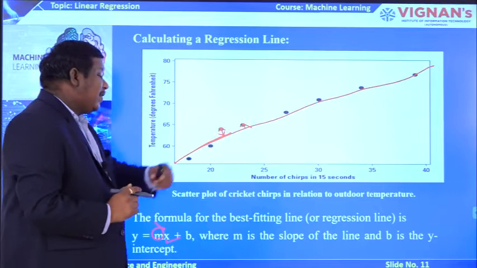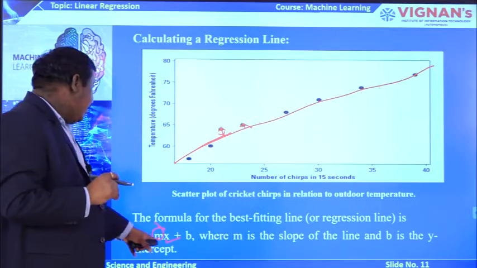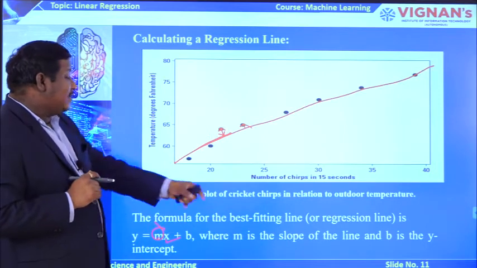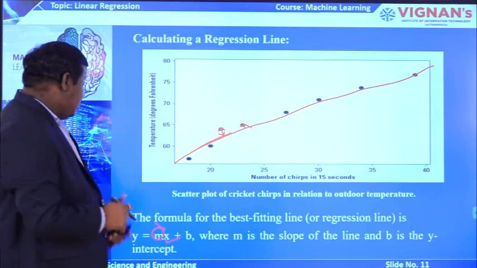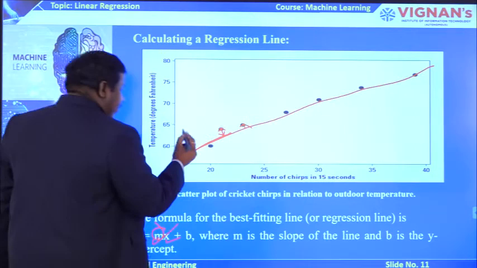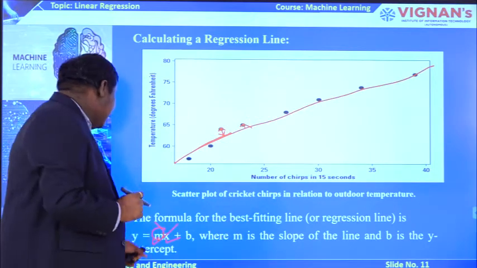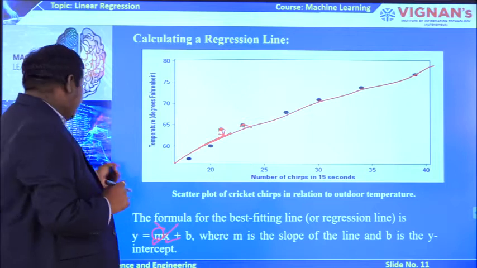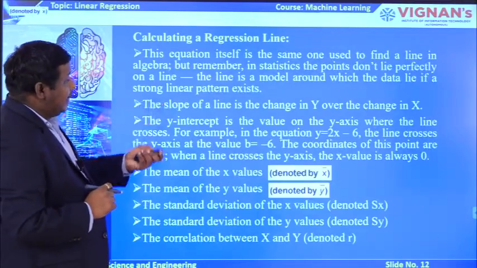See, the formula for the best fitting line. To draw this line, the formula which we are using is y equal to mx plus b, where m is the slope of the line and b is the y-intercept. Here we are considering m as the slope of this model and b as the y-intercept value. Then how we are going to calculate the slope and intercept values, in the next slide you see.